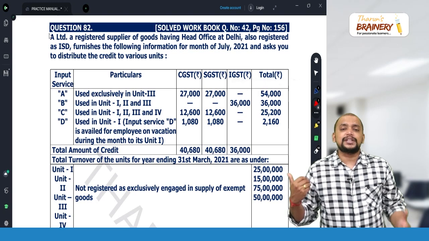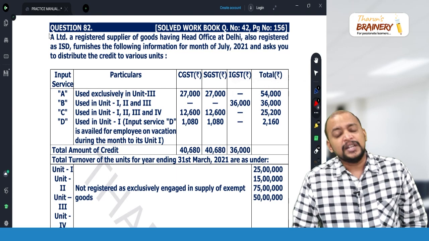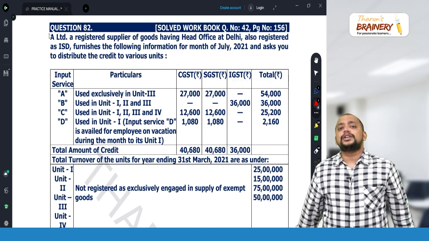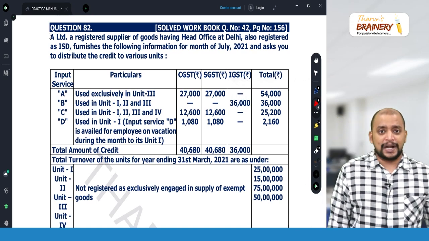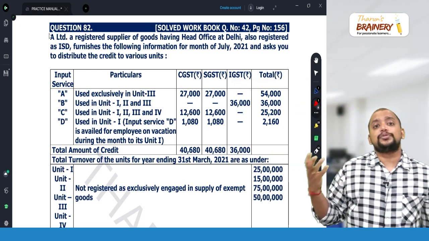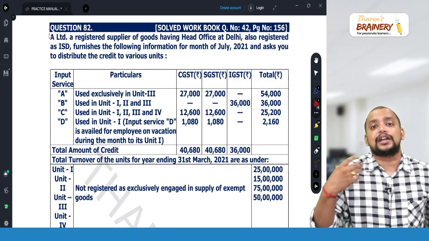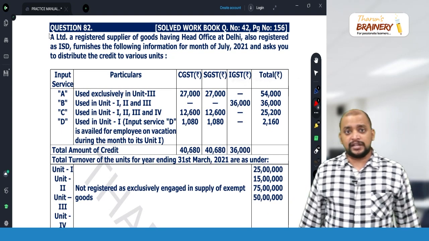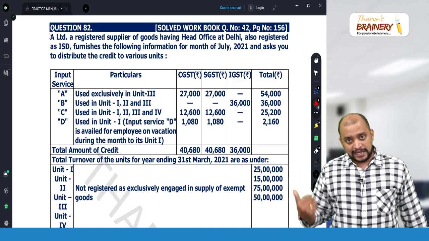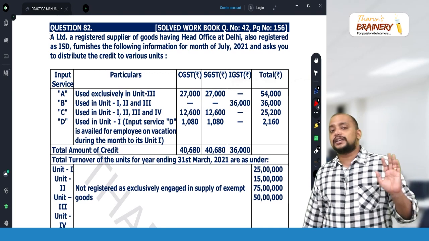So this input service distributor will be taking the credit and distributing the credit to the branch officers. We have certain provisions as per section 20, which says that if the service is attributable to one division, the entire credit will be distributed to that division. If the inward supply is attributable to more than one division, it will be distributed to those divisions based on turnover. If it is common for all divisions, it will be distributed to all the divisions which are operational during the current month, based on the turnover of the units which are operational. The credit will be distributed.